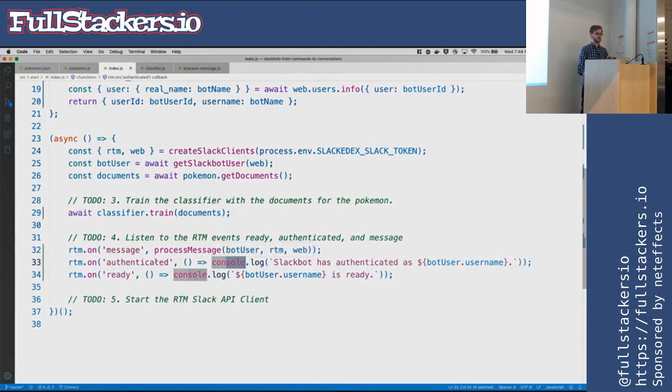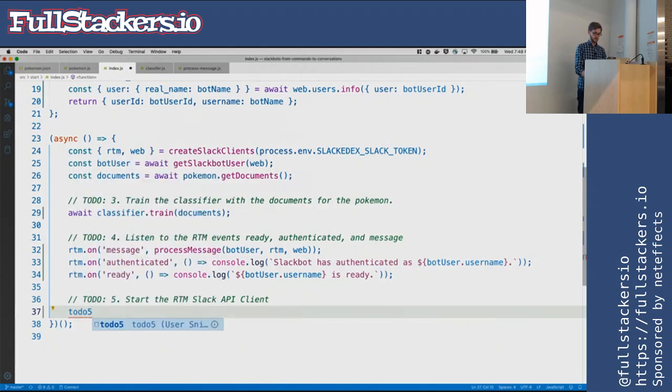So on ready is when you can talk back to Slack. If you want to say, hey, I'm a bot and I'm alive again, you can do that on the ready. But you can't do that on authenticated. But we're just going to use those to log to the console so we know those events happened. And then lastly, we need to actually trigger all of these things to happen. To do that, you just call start. It's an async method that starts and just runs indefinitely, listening to all of these messages in an endless event loop. And then when the app dies, it'll die.